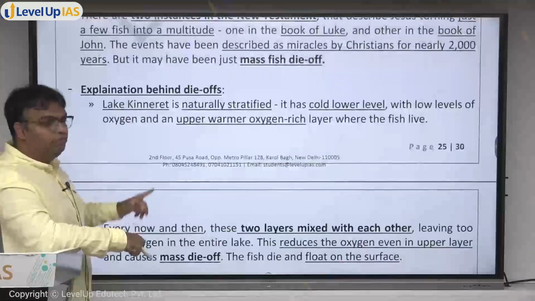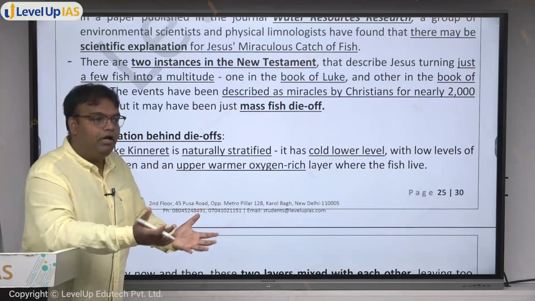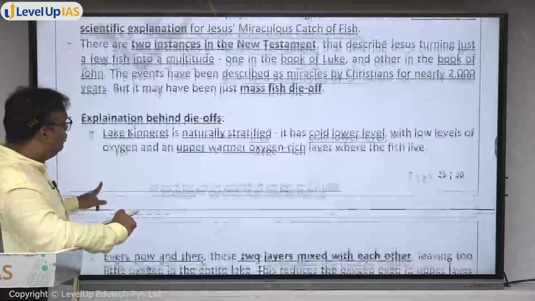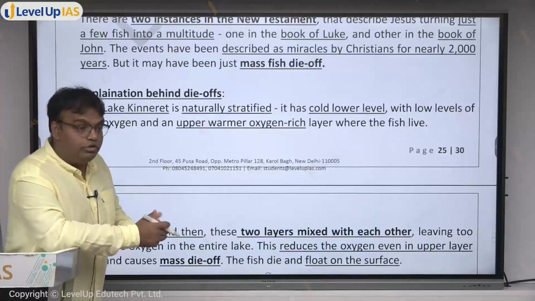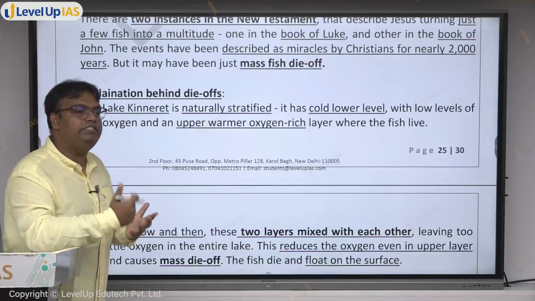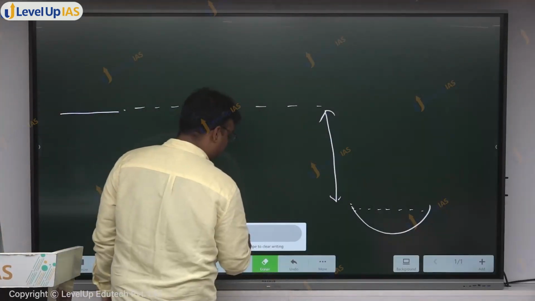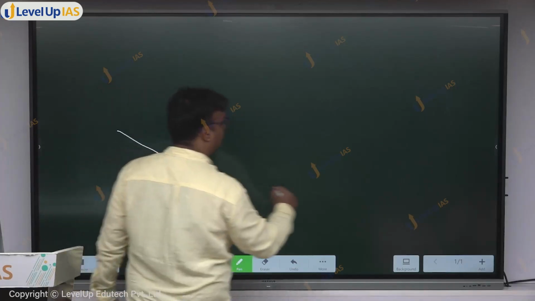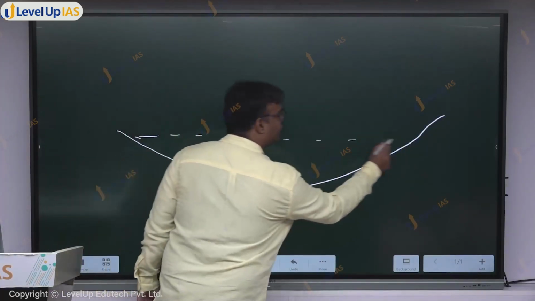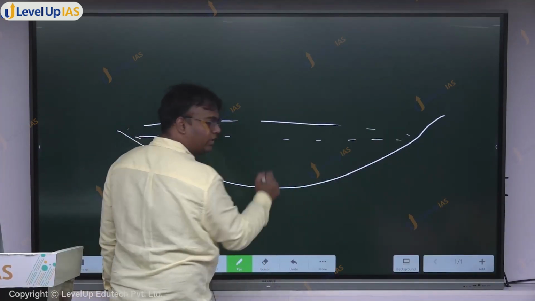Let's understand how a lot of fish coincidentally became available. What was the reason behind it? So the lake, the Sea of Galilee, which is also known as Lake Kinneret, it is naturally stratified. Naturally stratified meaning the lake, let's say this is the lake. The lake has a top layer of water, and then lake has the lower layer of water.